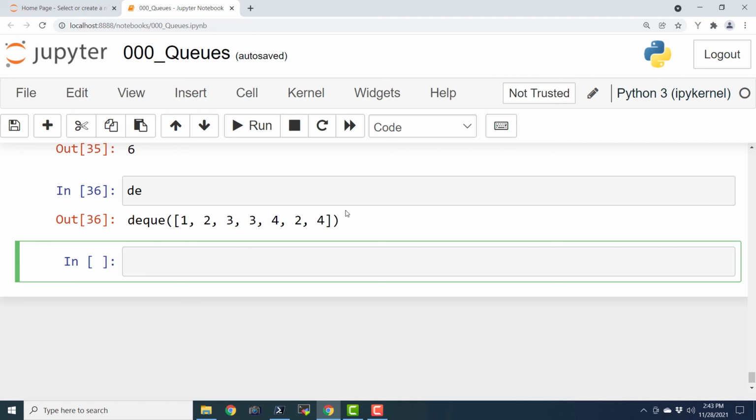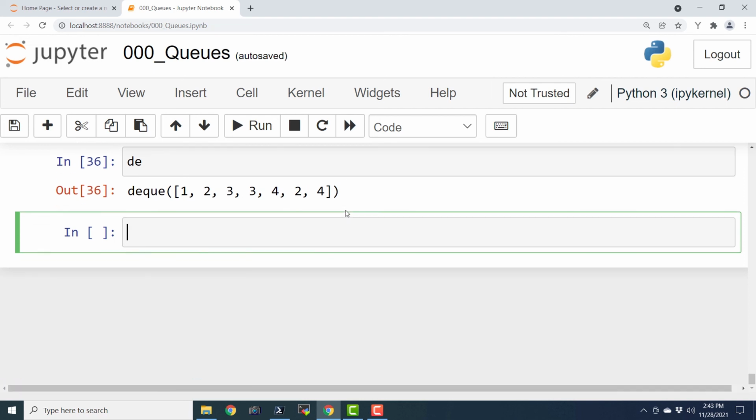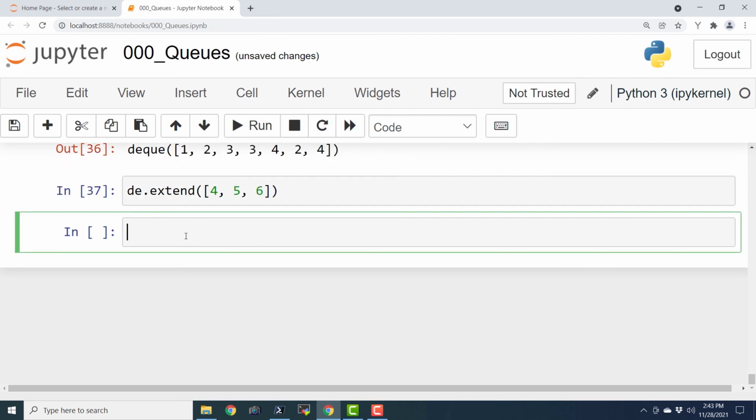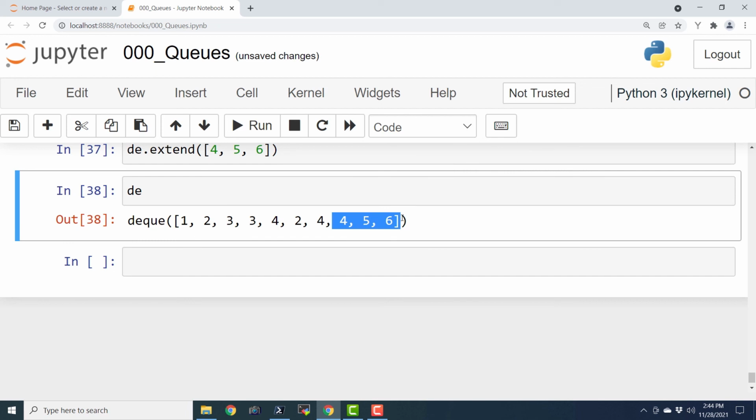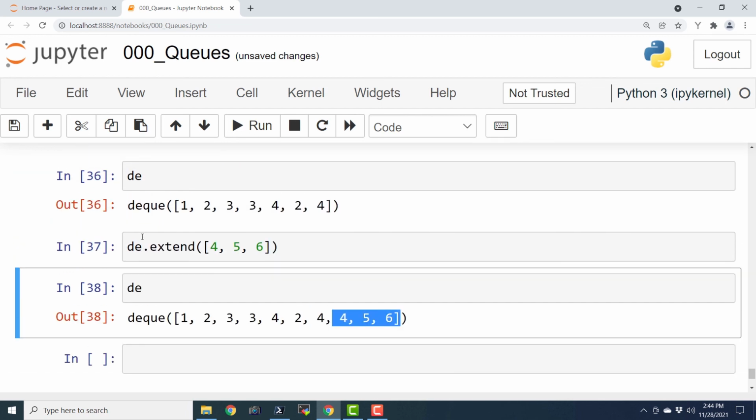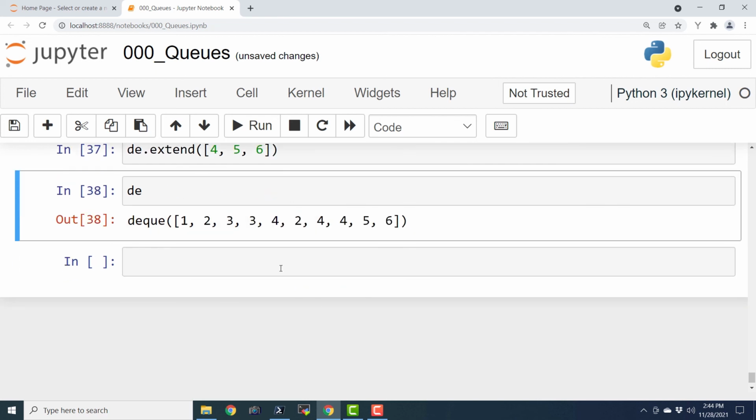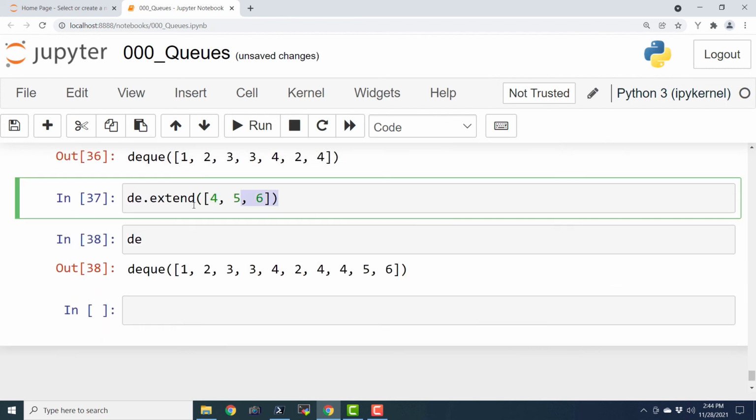Now let us see how we can use extend, extend left, rotate and reverse operations. So I will just say de dot extend 4 5 6, and let us print the de, and here we can see 4 5 6 have been appended in the end. So extend appends in the end. Now we can even run extend left